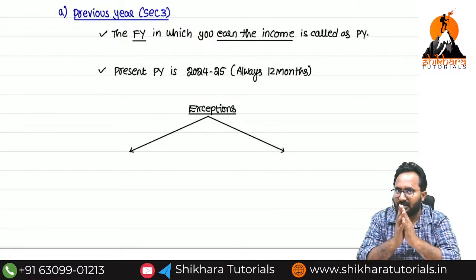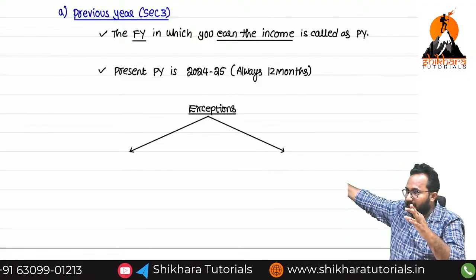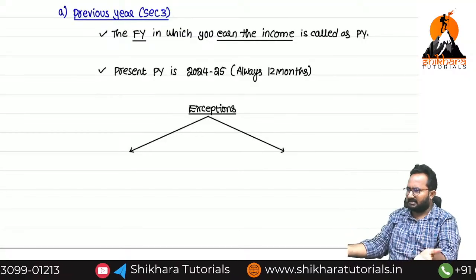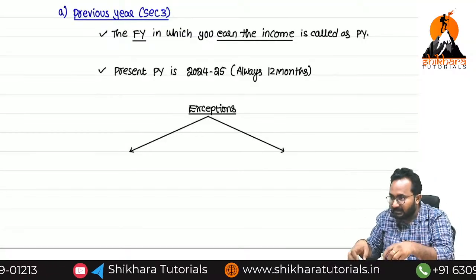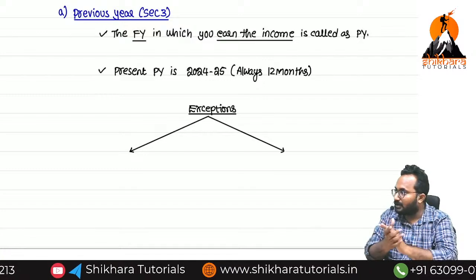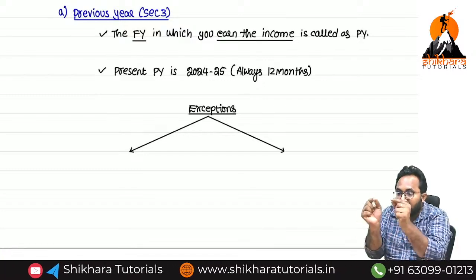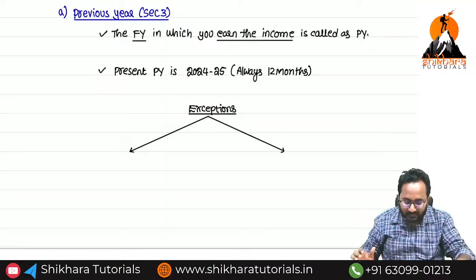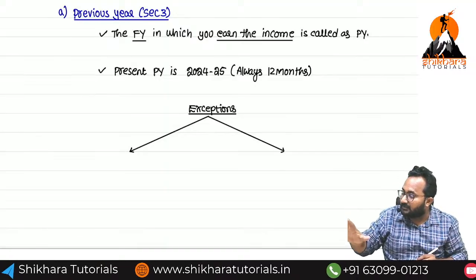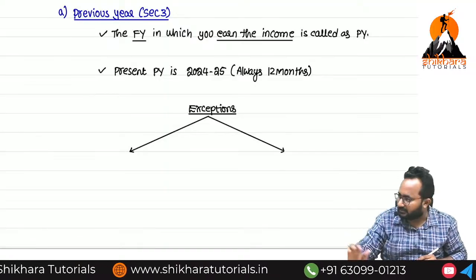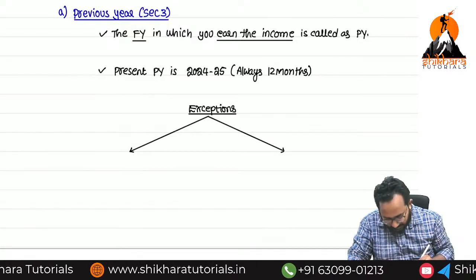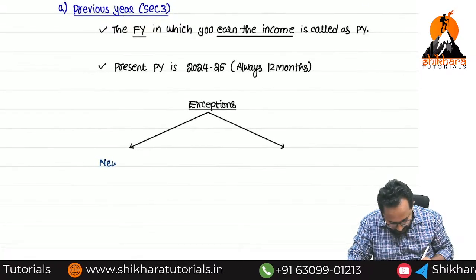Generally, sir, five years back I didn't have a job. Now what is the previous year? 12 months. If you start a new job or new source of income in between the previous year, on that occasion our previous year is always less than how many months? 12 months. Yes. Now I will write it down.